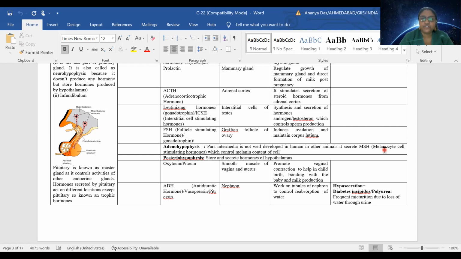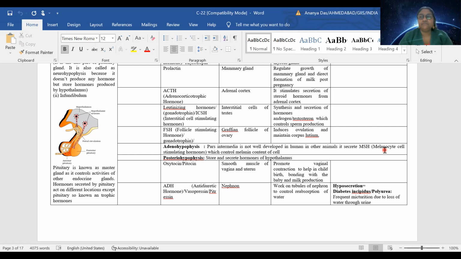And how much reabsorption should be there is controlled by whom? The ADH. Why should it be controlled? Straightforward: we don't always drink water. Some people don't drink an adequate amount of water. Some people are thinking too much and drinking too much water. Understood? So this difference is there everywhere. So obviously, depending on the amount of water we are having, the ADH will control the reabsorption.